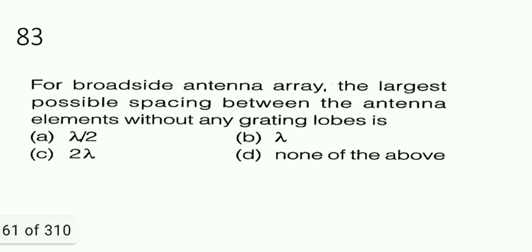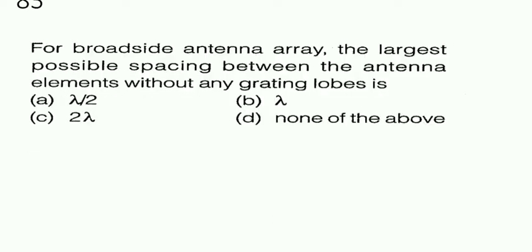Next one. For a broadside antenna array, the largest possible spacing between the antenna elements without grating lobes. So we must know what is the largest spacing. We know that a grating lobe is a lobe other than the main beam where maximum radiation occurs, right?